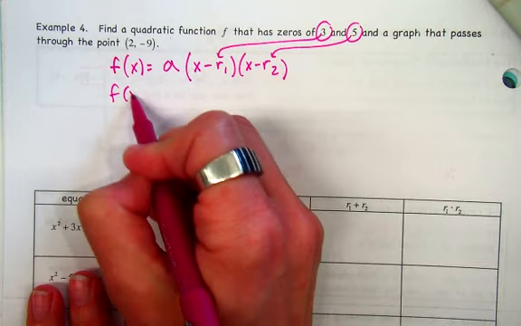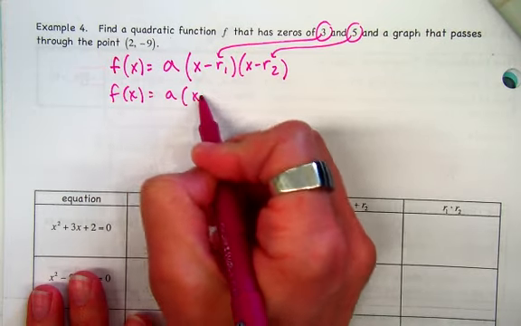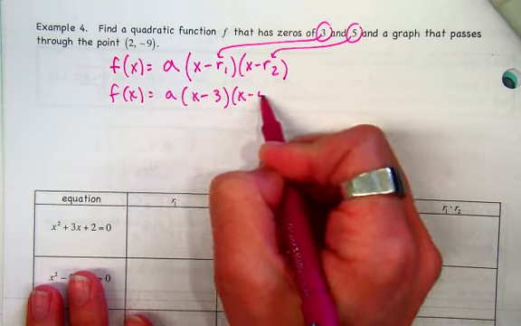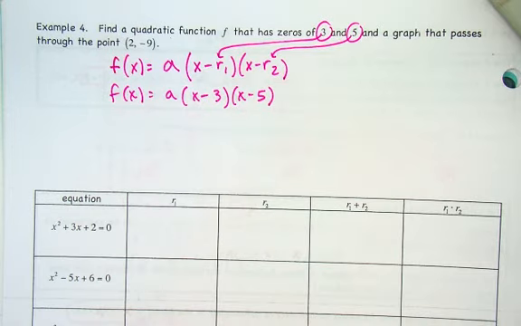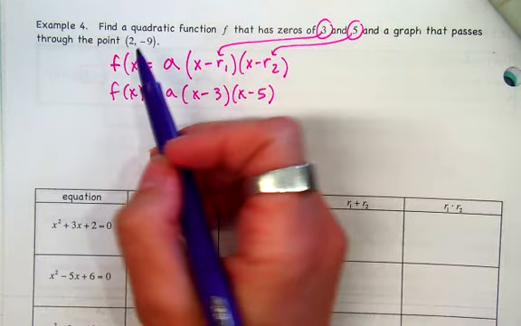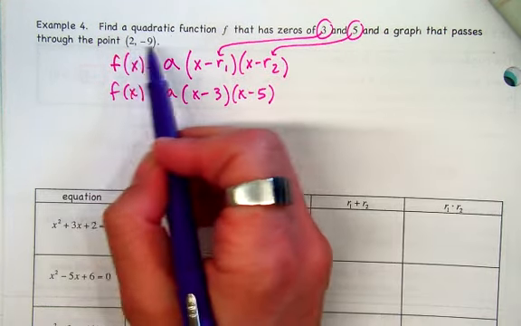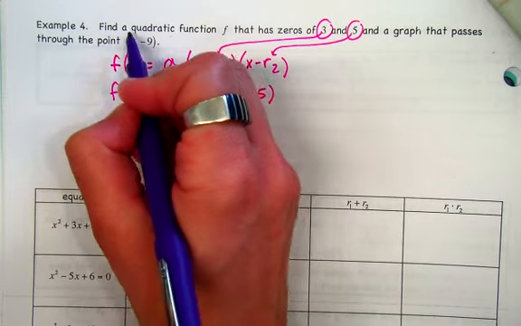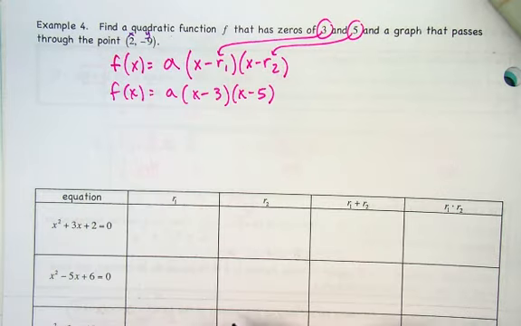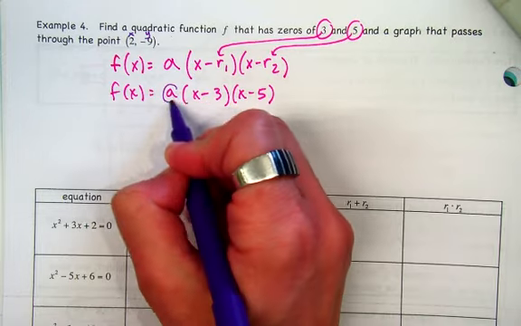So we have x minus 3 and x minus 5. All right, now what do I do with that other information they gave us? It passes through the point 2, negative 9. What do these represent? What variables? x and y, or x and f of x. Agreed? So what I'm trying to figure out is what is a. That's my question here, right?